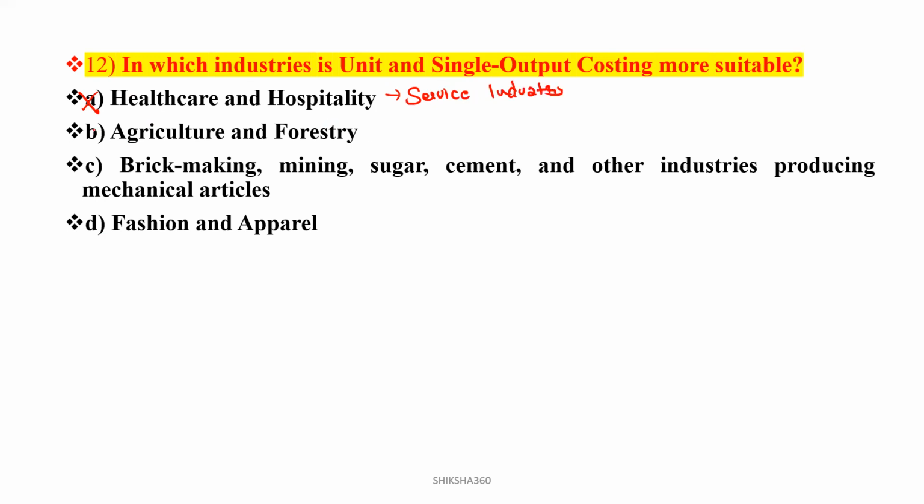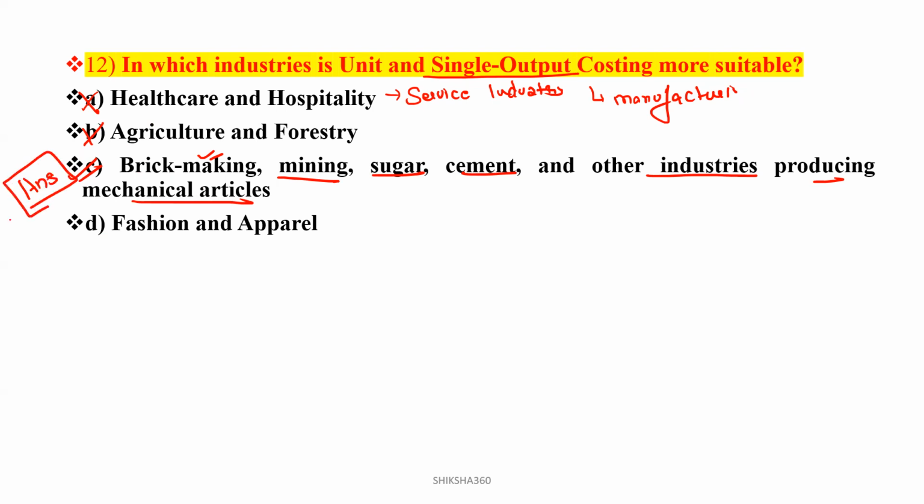Agriculture and forestry, no. These types of units are mostly used in manufacturing. So option number C, that is brick making, mining, sugar, cement, and other industries producing mechanical articles. Clear? Here it will be unit and single output costing. It is more suitable here. So option number C will be the answer here. Clear?